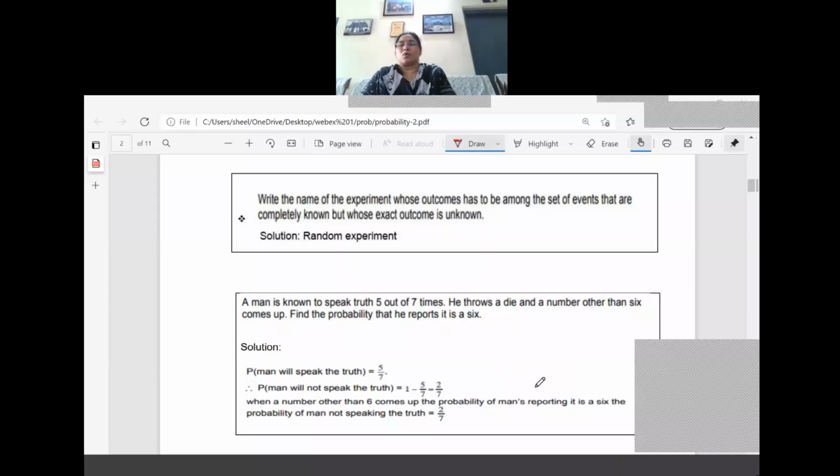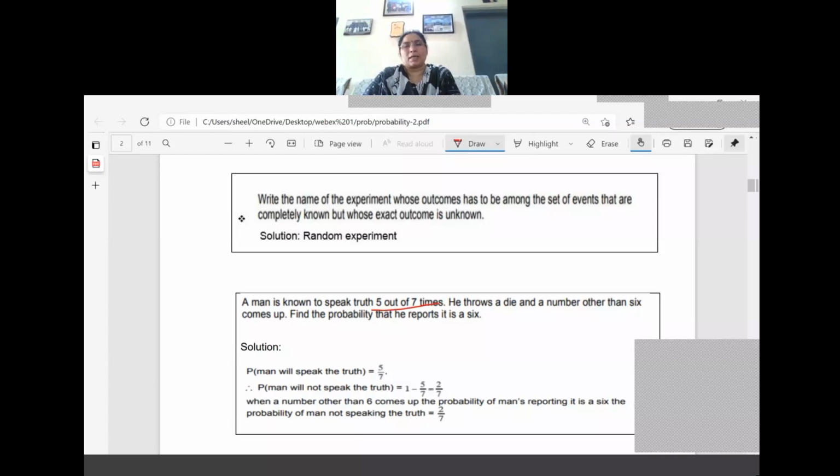A man is known to speak the truth 5 out of 7 times. That means what is the probability of speaking the truth here? 5 by 7 only, right? 5 out of 7. 5 by 7 is the probability of speaking the truth.